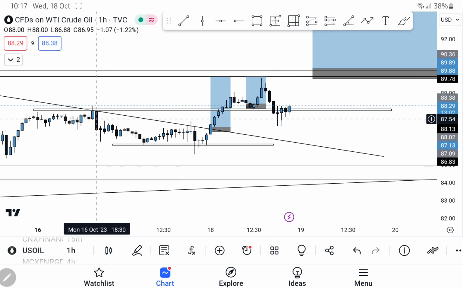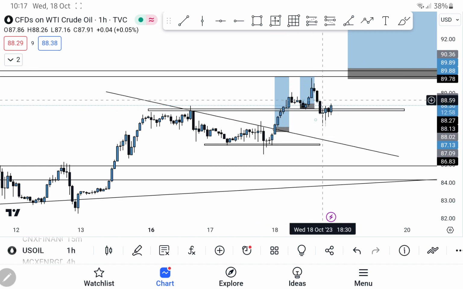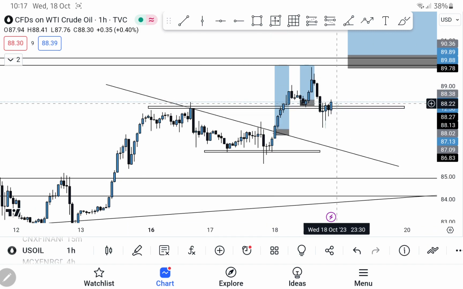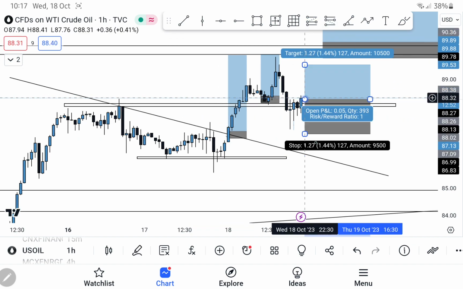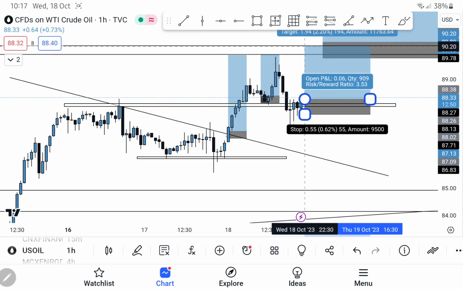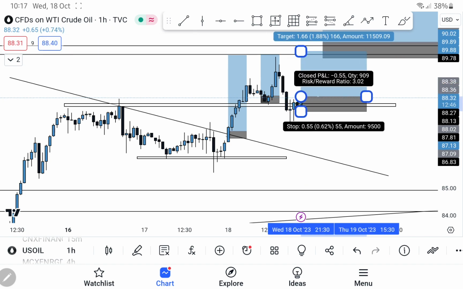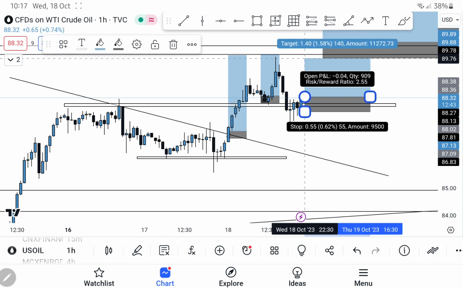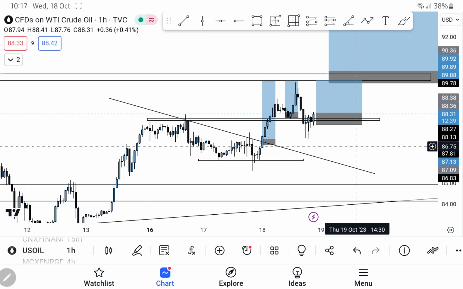Now again, if you see, market broke this triangle and it went up, and now it's come back, so it is taking a support on this level now. So what I will do is I will buy here, put my stop loss here, and I'll hold it till this. Okay, 1:3 is an easy trade. I'm definitely going to buy this and hold this. I don't have any issues. So market is bullish, so I'm going to go bullish on this.